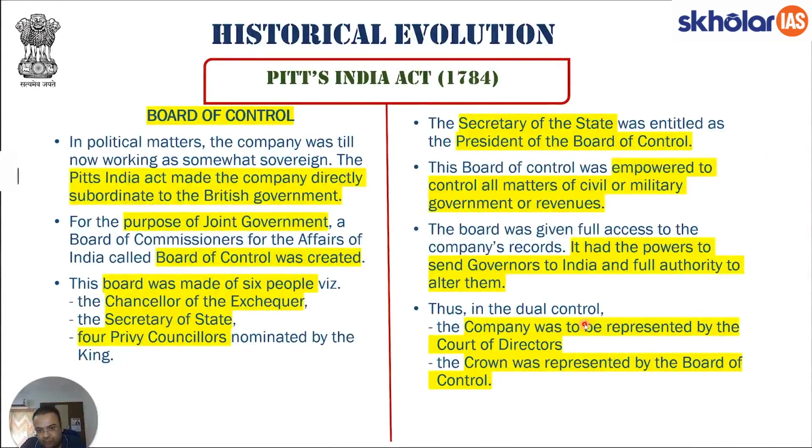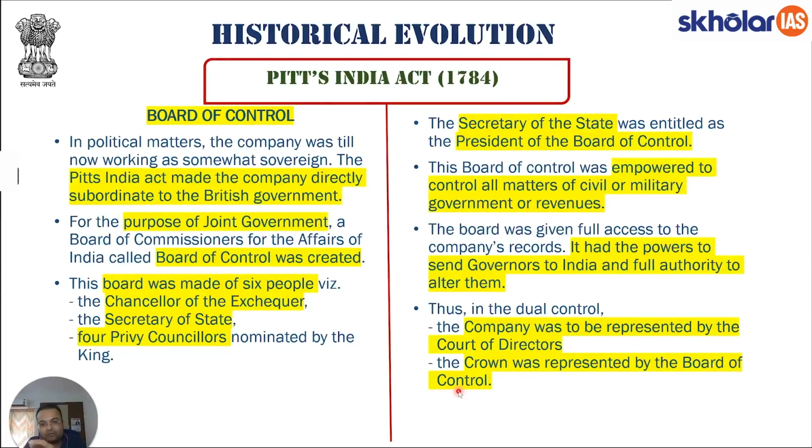The first very important provision was the establishment of the Board of Control. Students, I have just explained that in Pitt's India Act, the idea was to separate the functions of the East India Company into two categories: political functions and commercial functions. With respect to political functions, the idea was that they would be handled by the British government. Which department will handle the political functions of the East India Company or administration in India? A body was required. This department was called the Board of Control. I hope this point is clear.